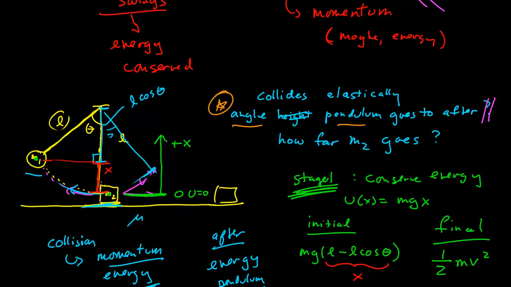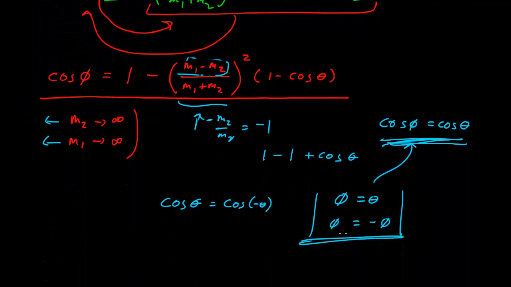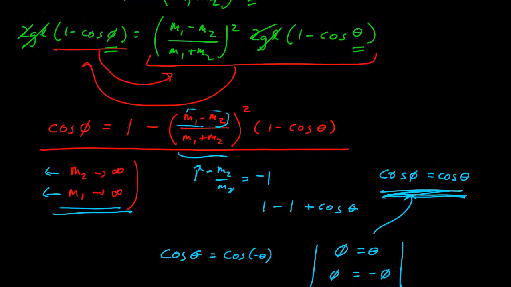By the same token, if M2 is infinitely massive compared to M1, let's say there's a wall here of a large building, for an elastic collision then, M1 simply bounces back to the same height that it went to before, to its initial angle theta. So that's what this is saying here. Depending on which object is infinitely massive, whether it goes through or bounces back. And again, that sort of gives us the sign.